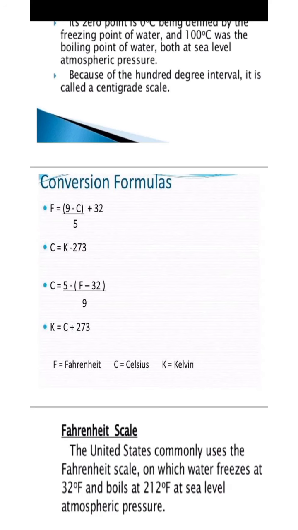Now we can see the conversion formulas between the scales. The first one is from Celsius to Fahrenheit. The formula is that if we have a temperature in Celsius, we multiply it by 9, divide it by 5, and add 32, and it gives us the Fahrenheit temperature. The second one is from Kelvin to Celsius. The third one is from Fahrenheit to Celsius, and the fourth one is from Celsius to Kelvin.